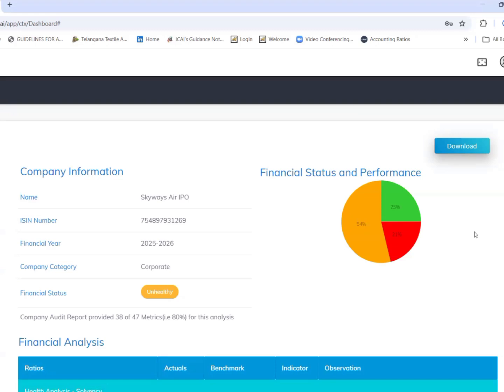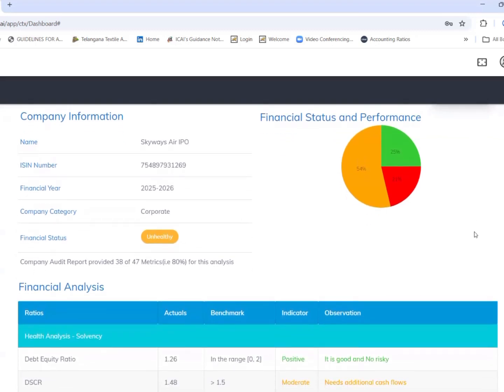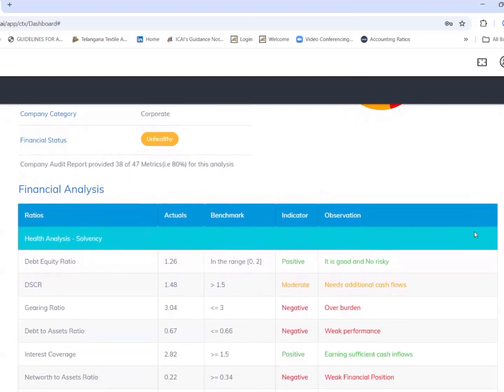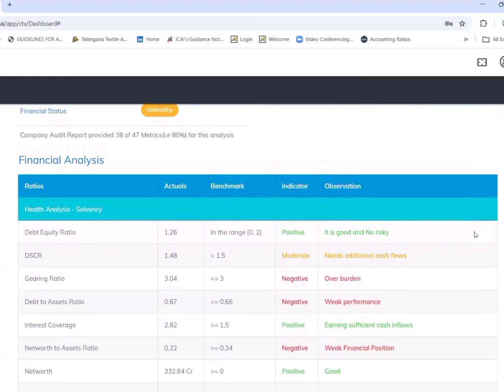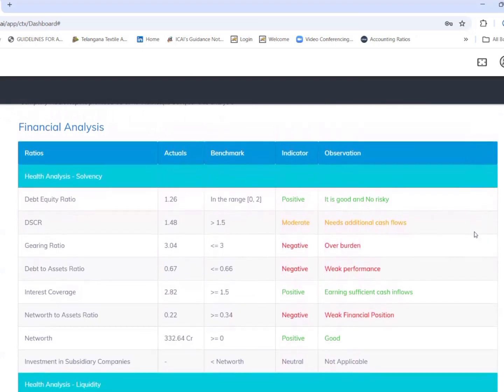Today, let us review the IPO from Skyway Airways Services Limited. Here we go on the IPO presentation. This is the financial analysis and status of the company generated by AI-powered software. Based on the metrics given to the software, this company has been categorized as an unhealthy company. Let us see what are the financial weaknesses that categorize this company as unhealthy.